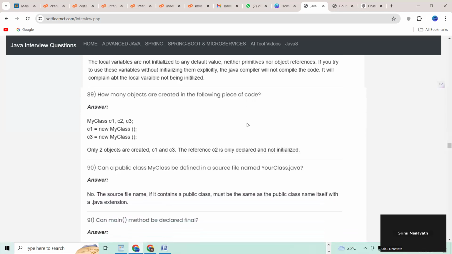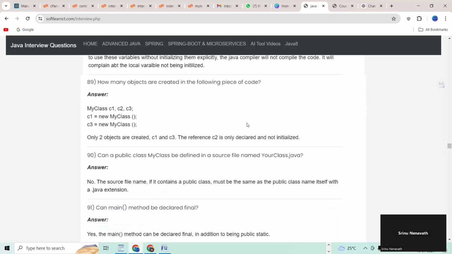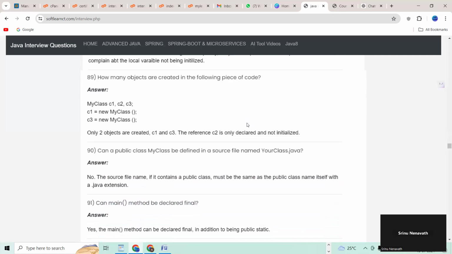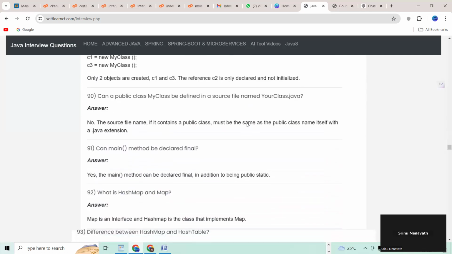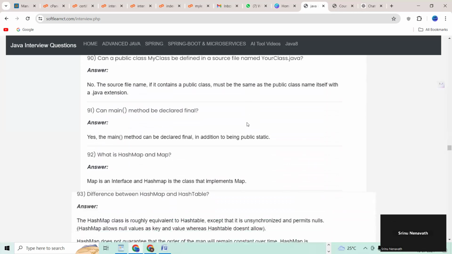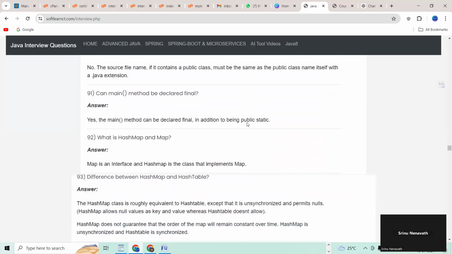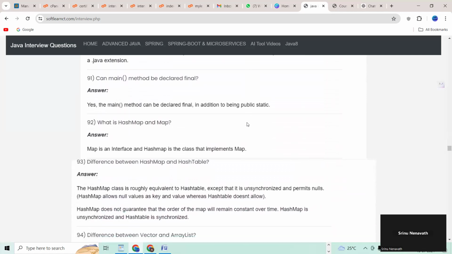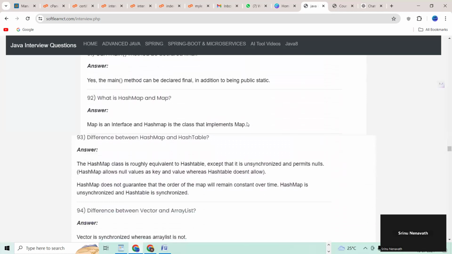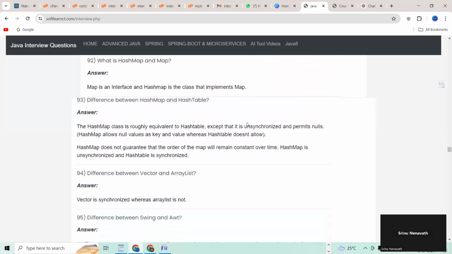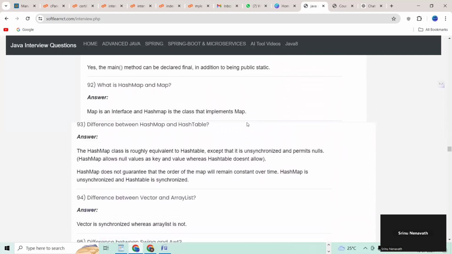89. How many objects are created in the following piece of code? 90. Can a public class MyClass be defined in a source file named YourClass.java? 91. Can the main method be declared final? What is HashMap and Map?